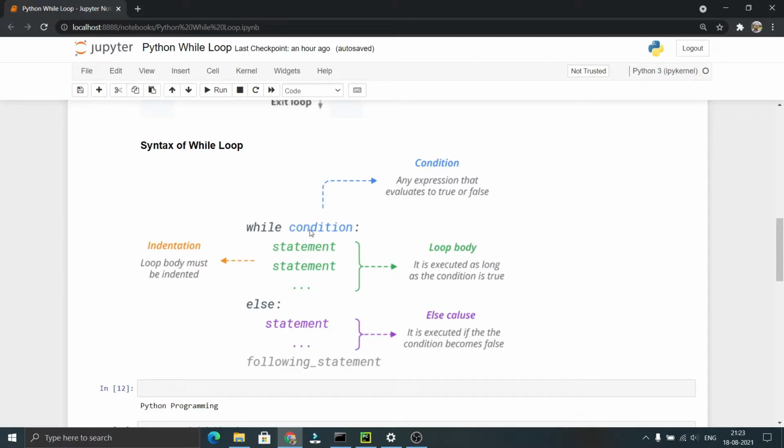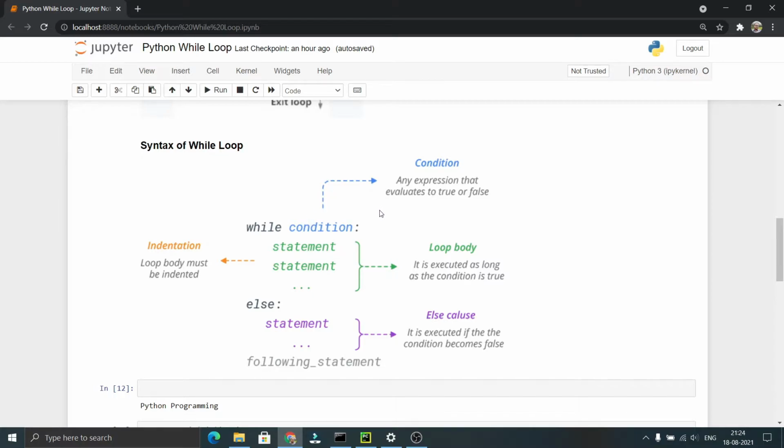So first the flow comes here. It checks whether the condition is true or not. If the condition is true, it executes these statements. It executes these statements until the condition becomes false. If the condition is evaluated as false, then it comes to this else block. In Python, we can use an else block in combination with while.